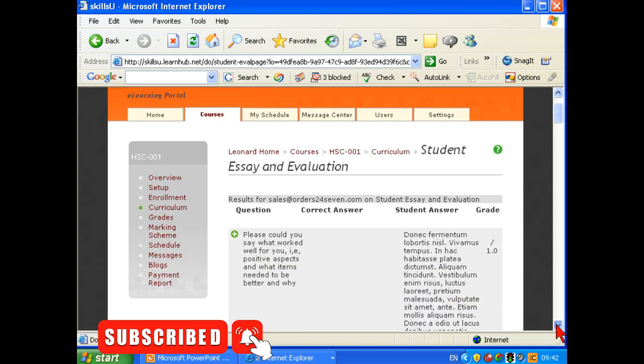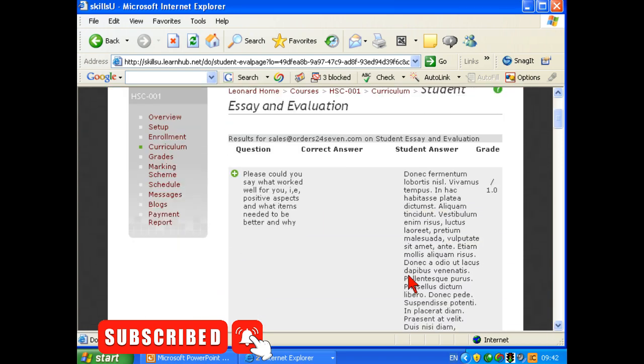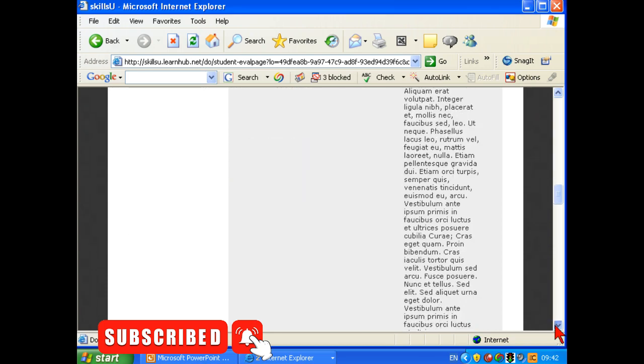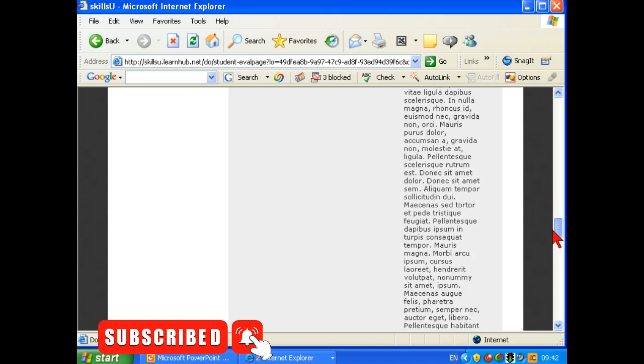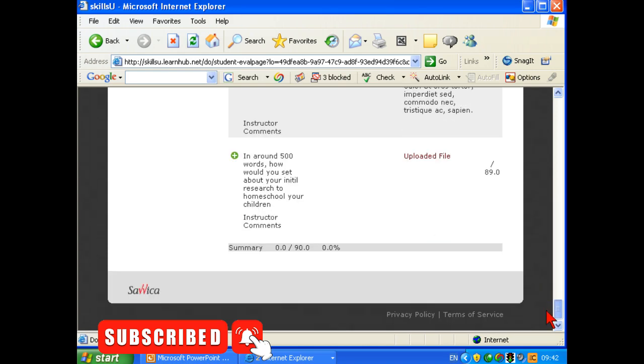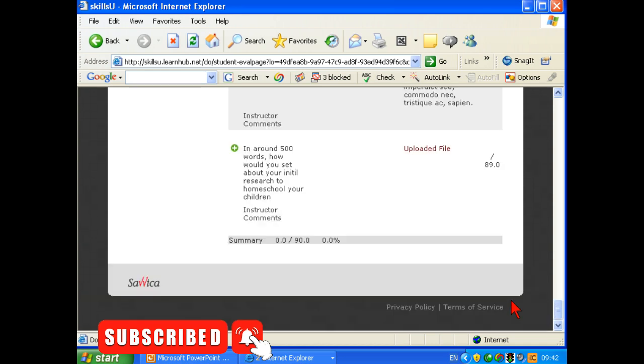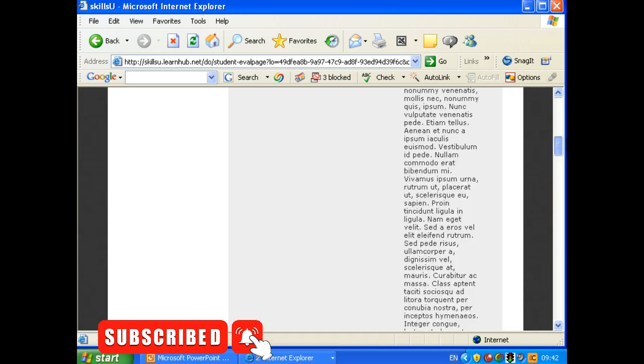And there you go, this is 1 point there. I put quite a lot of text in there. And if they had an uploaded file, I would pick that up there by clicking on here.